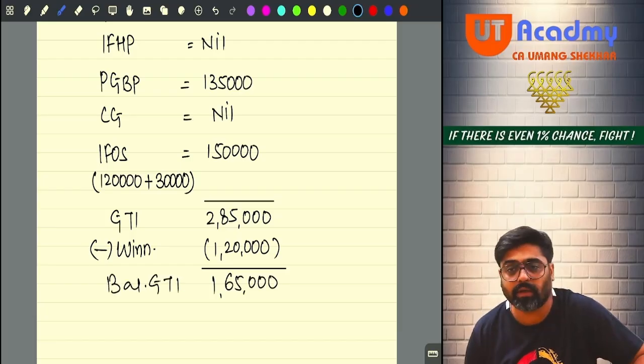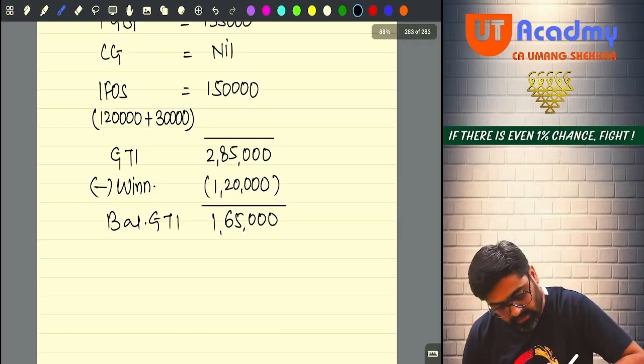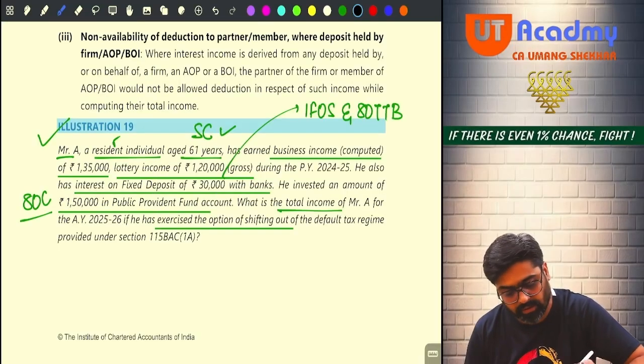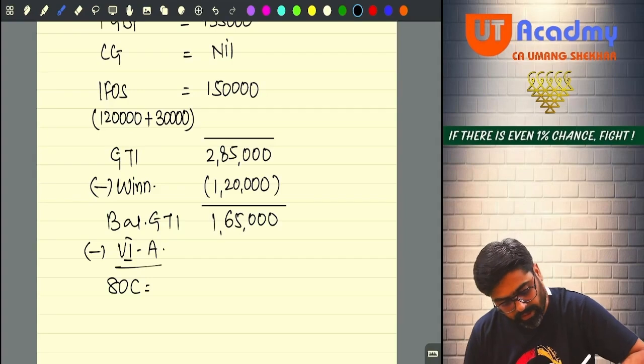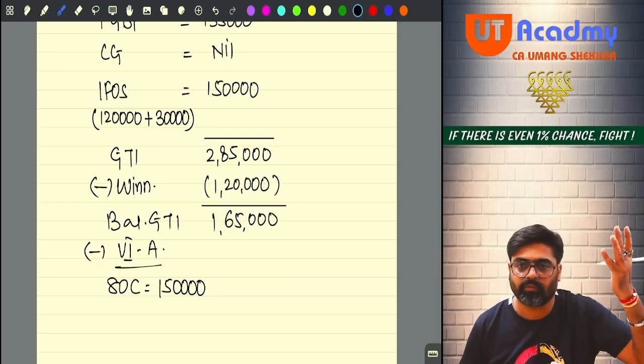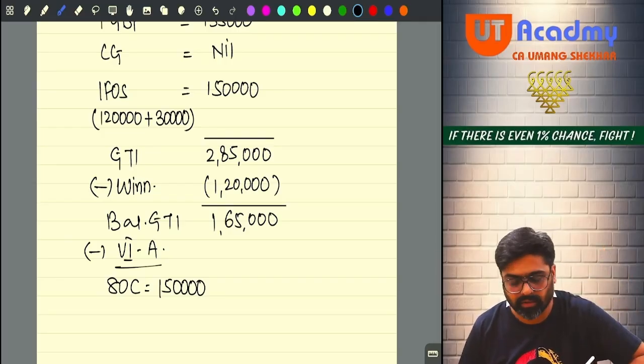Sir, yes or no, sir? From this balance GTI, will I get chapter 6A deductions? Yes. First deduction is 80C. How much? PPF deposit is how much? 1,50,000. So entire 1,50,000 I can claim under 80C. The 80C limit is 1,50,000. It is not crossing 1,50,000. 1,50,000 I will claim under 80C.